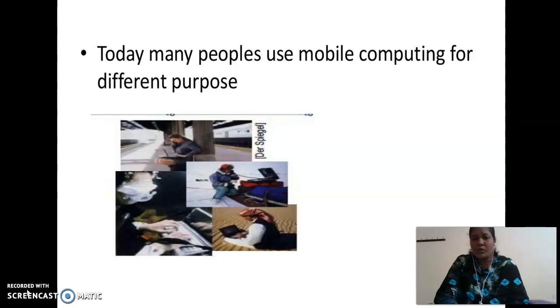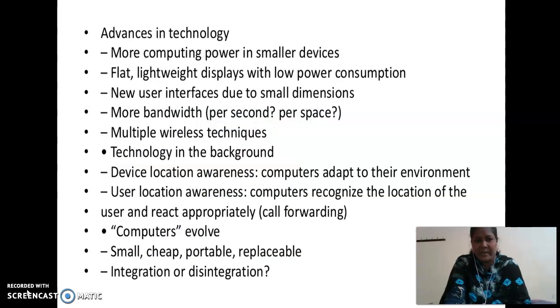Today, many people use mobile computing for different purposes. Offices use it for job purposes, and students use it for education purposes. Everyone is using mobile computing for different purposes these days. What are the advantages of the technology? These are the different types of advantages.